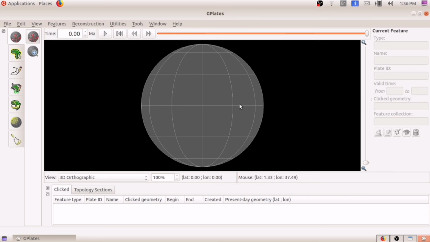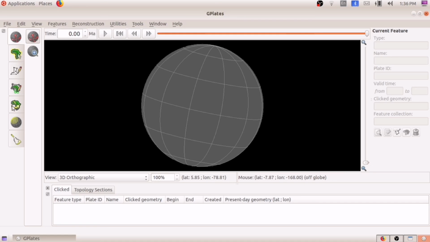This is the globe which we can move. We can move this globe here and there. Here you can see the continents and all. Here we will be opening a G-Plates project, and based on the project we will be doing the activity. These are the different tools and menus you can see here, which help us in doing this activity.